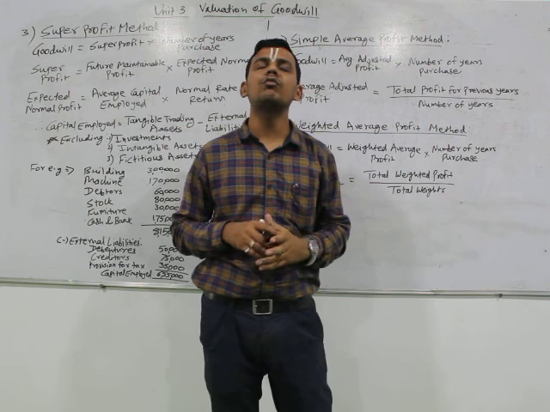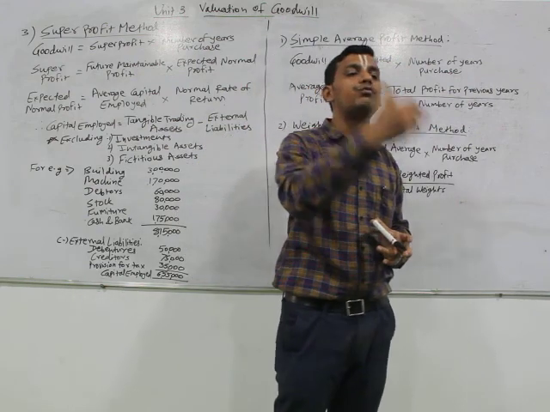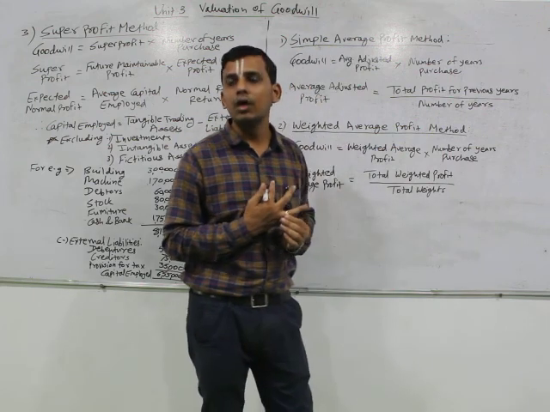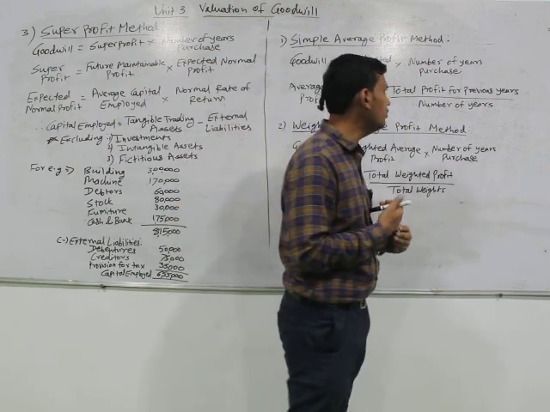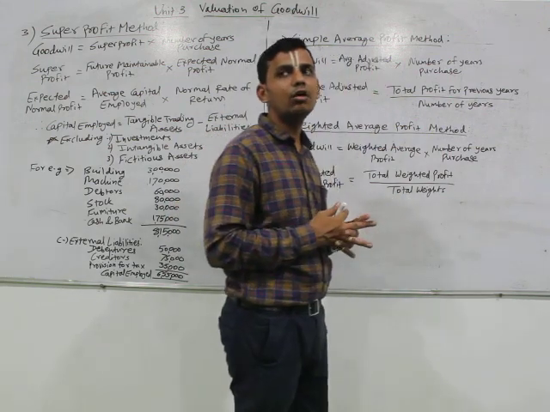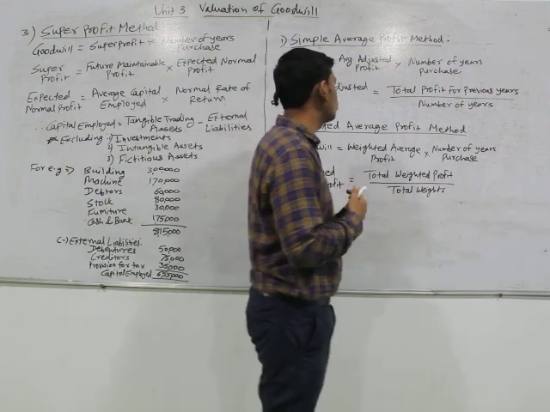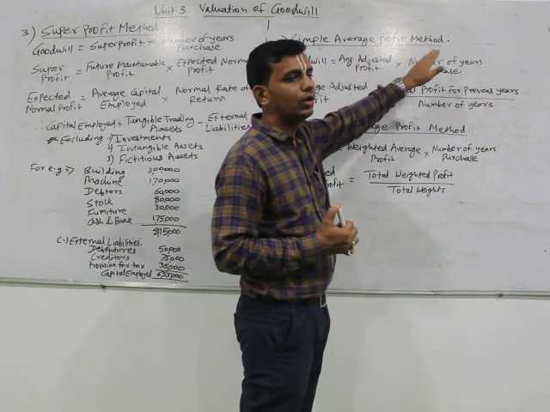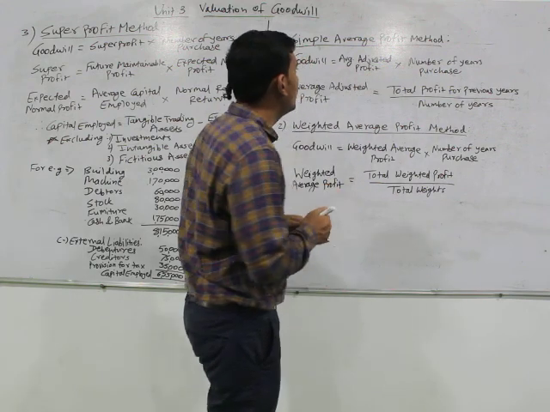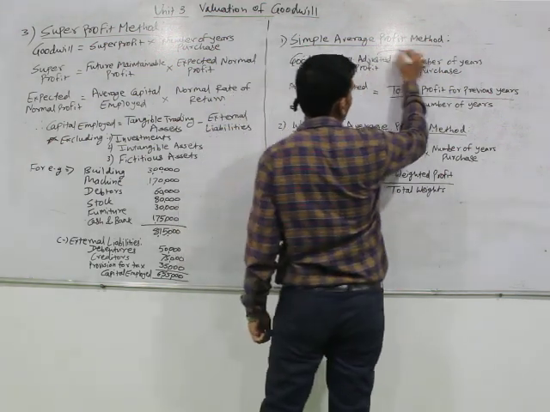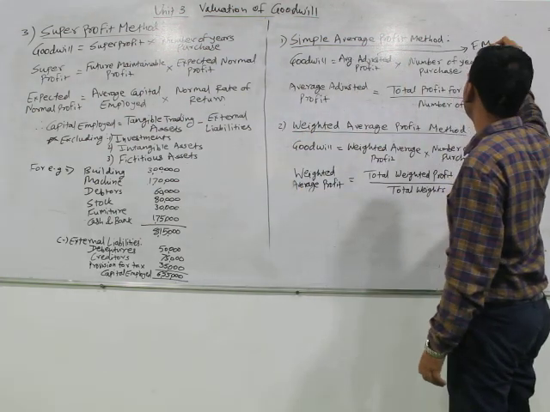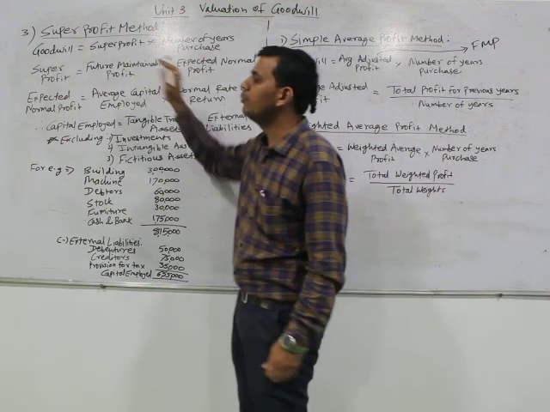Here, number of years of purchase means the time frame till which the company would enjoy the goodwill. So the formula for calculation of goodwill is average adjusted profit into number of years of purchase. Here, what does adjusted mean? Adjusted usually refers to FMP, that is future maintainable profit.